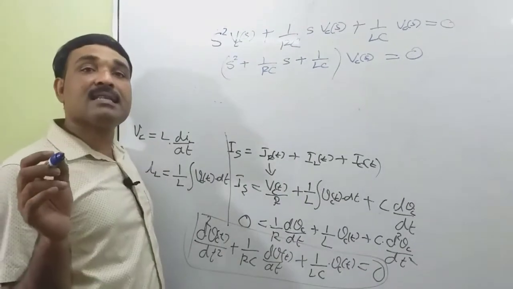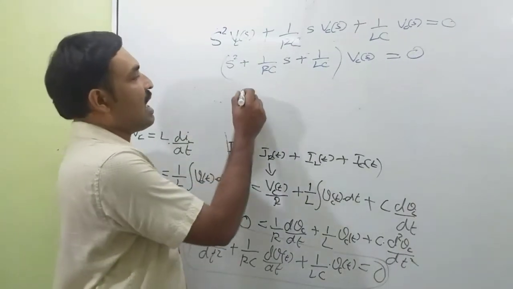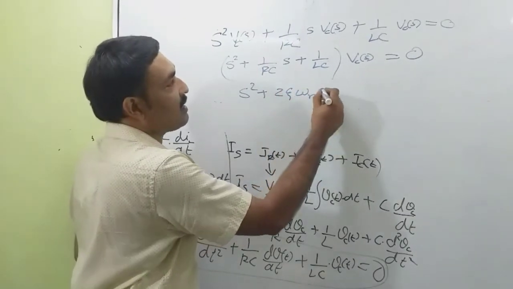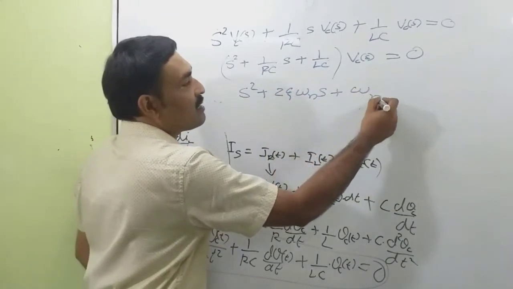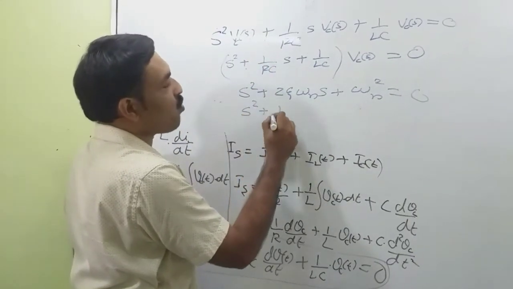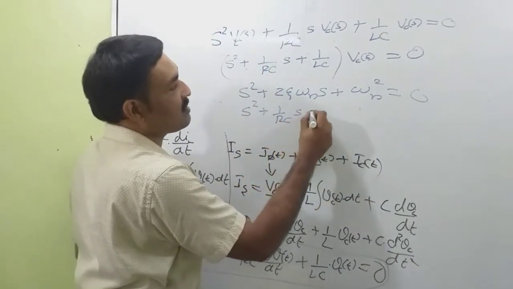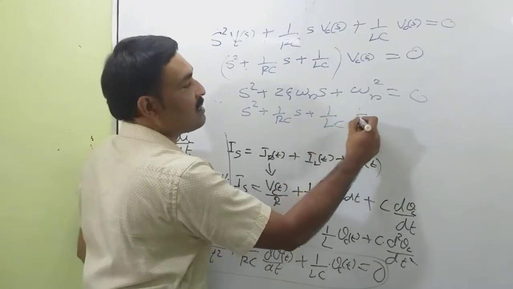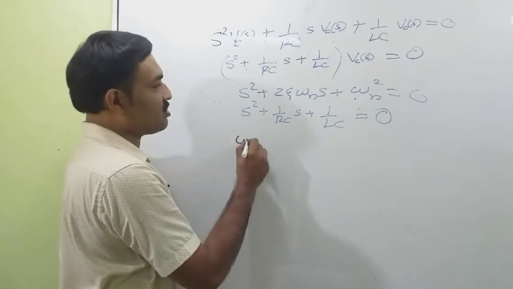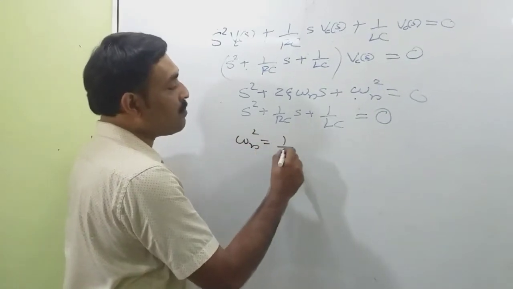Now compare with the standard second order equation, S square plus 2 theta omega n S plus omega n square equal to 0, and S square plus 1 by RC into S plus 1 by LC equal to 0. The value of omega n square is equal to 1 by LC.